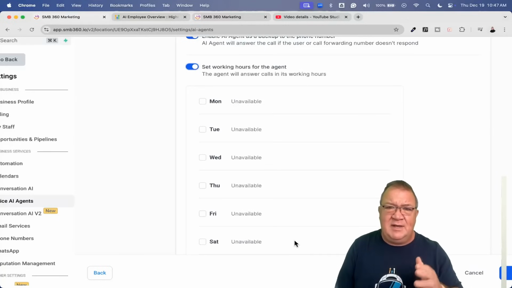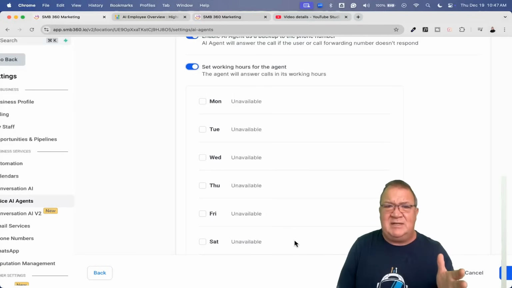Because then you might have the possibility of having a conflict if you turn on the missed call text back feature. Let's just say this agent only works between 8 a.m. and 5 p.m., whatever time zone you're in. If somebody calls at 5:05, then the agent will not respond. It'll just ring, potentially go to voicemail. Or if it does go to voicemail on this one here, or you have to test the call forwarding if you're doing that kind of stuff that we already talked about, potentially causing a conflict with this. So that's going to be up to you to test.